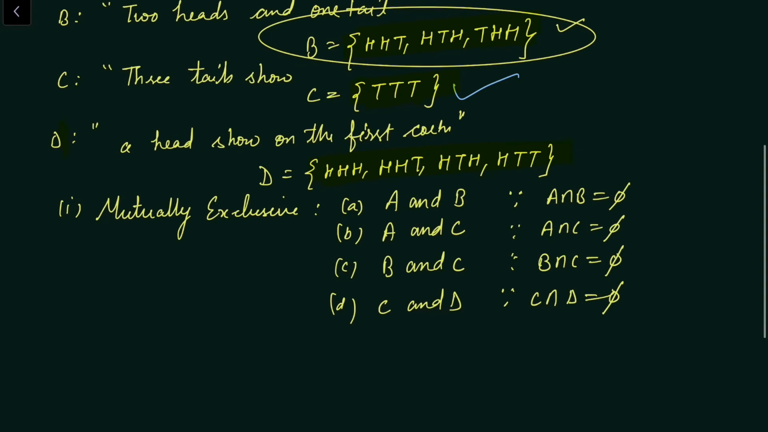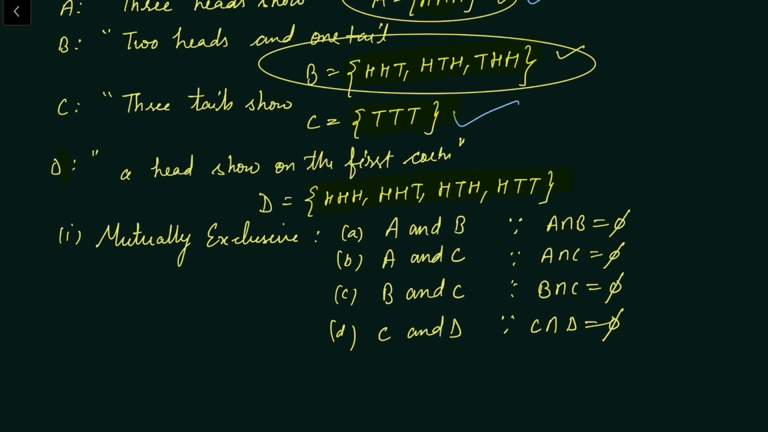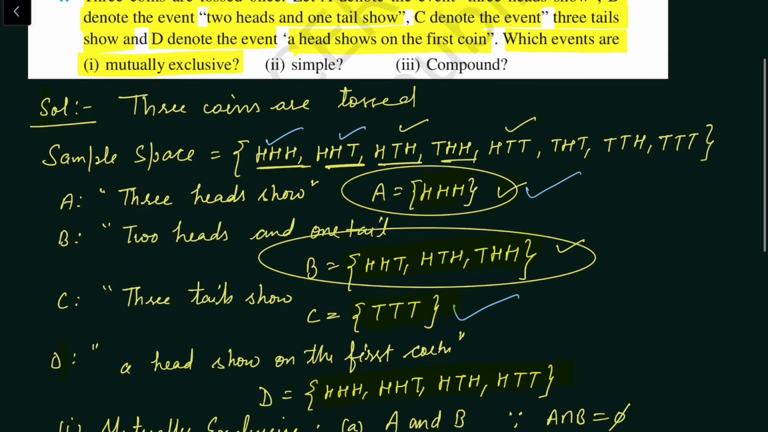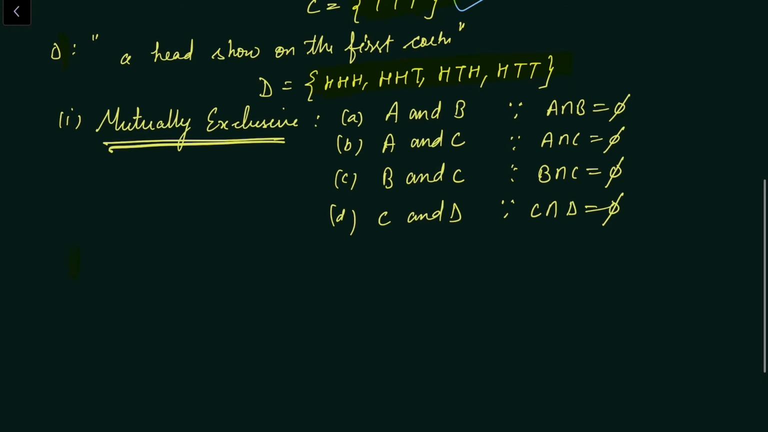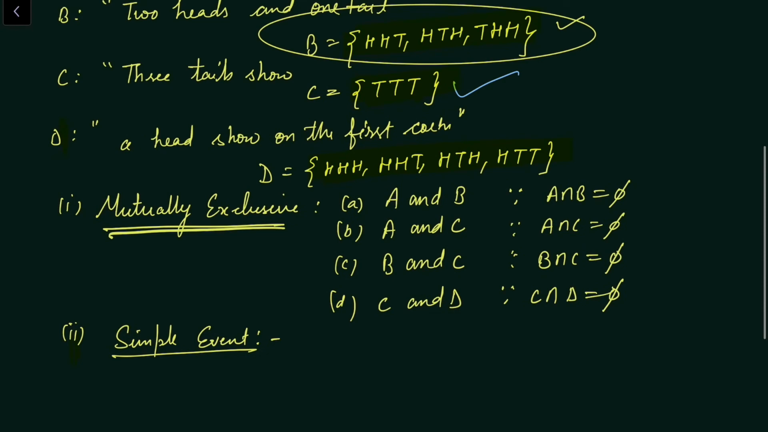Now this is the answer of the first part where we have to find the mutually exclusive pairs. For second, simple event. Find the events out of A, B, C, D which one is simple. So a simple event is that which contains only one outcome of the sample space. That event is called a simple event. Let us see which one is simple.